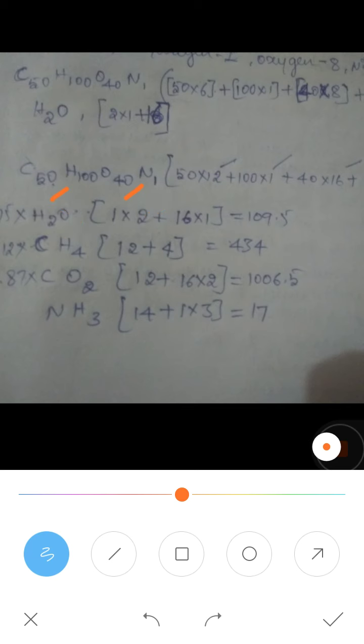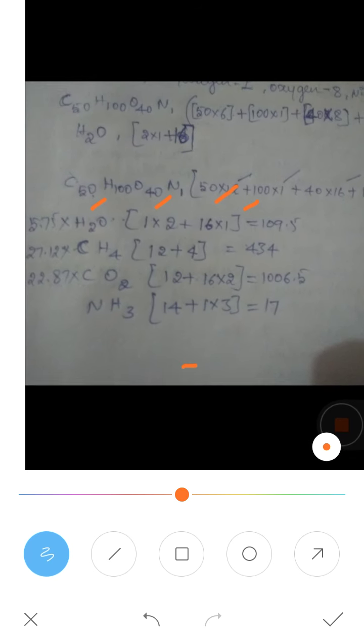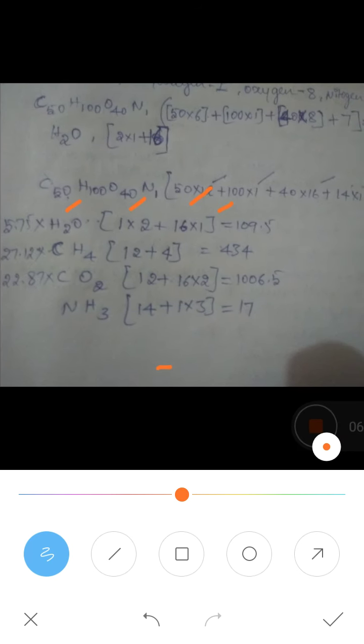Next, oxygen atomic mass is 16 into 1. So totally, if you multiply 5.75 into this number, you will get 109.5. Next is CH4 into 27.12, which I will do now. Carbon atomic mass is 12, hydrogen atomic mass is 1 into 4, so that is 16. Multiply 16 into 27.12 and you will get 434.